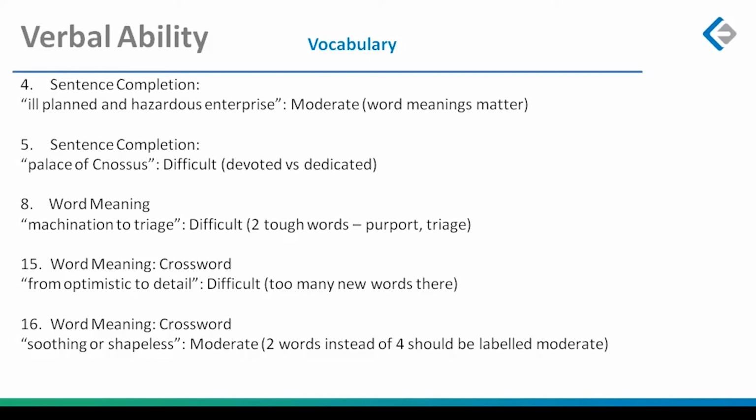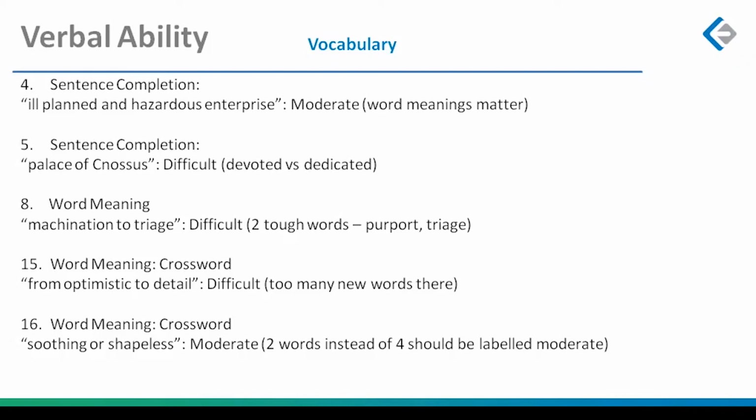Palace of Knossos. Then you had one word meaning, which was actually the easier one to handle of the remaining 4, because the remaining 3 came in the form of a crossword. So this was the machination to try, fewer words, but still difficult, because out of 5 words, I think you would have stumbled upon at least 2, probably 3 of them. Purport would have been a tricky word for so many of you. Triage would have been a tricky word for so many of you.